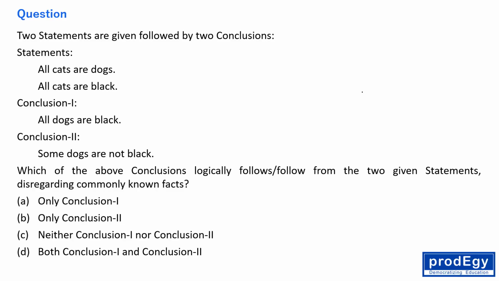Again, the question is from the DS category, data sufficiency. The question says two statements are given followed by two conclusions. All cats are dogs. All cats are black. See everyone, all cats are dogs, right? So let's say this is cat and this is dog. There are two ovals. The smaller one is of cat and the bigger one is of dog. So from the first statement we can say this: all cats are dogs.